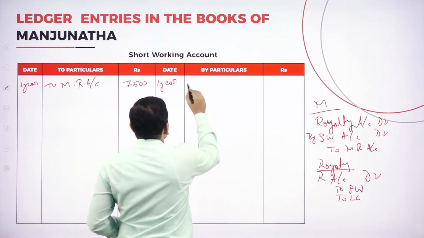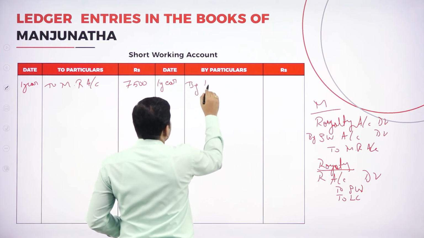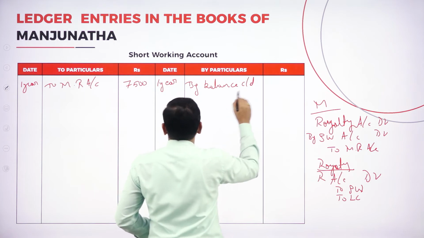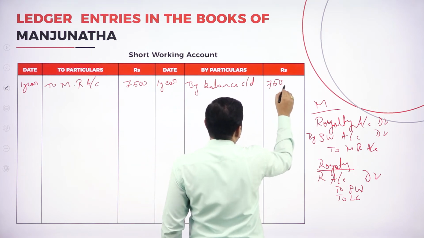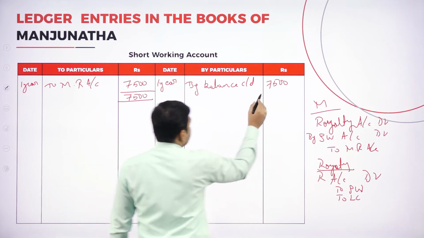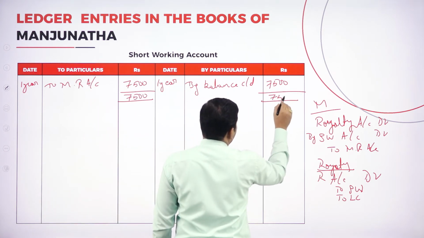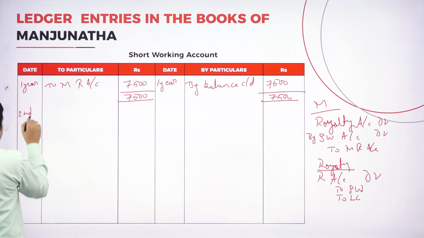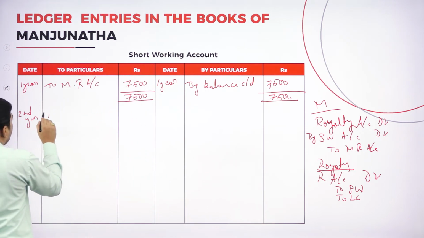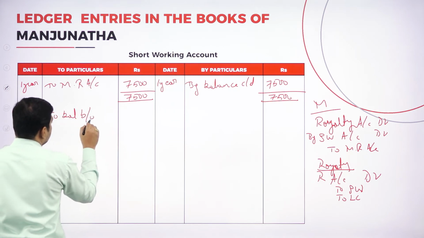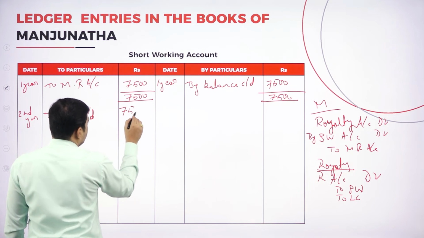Okay. So by balance carried down, 7,500 will be carried down. Tally both the sides, 7,500. Here also 7,500. Coming to the next year, the second year, to balance brought down, 7,500.